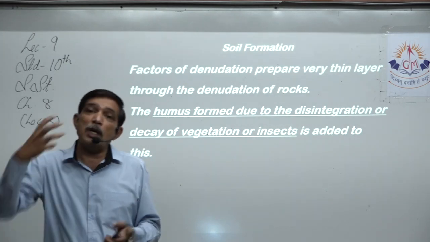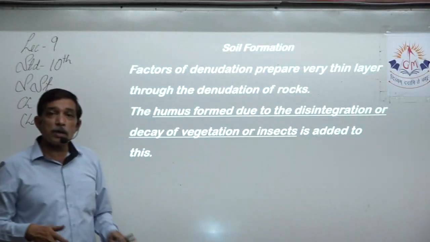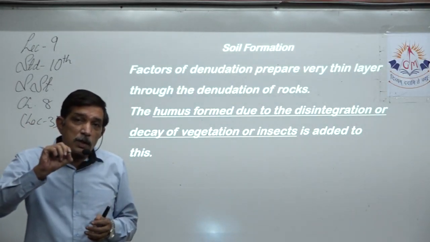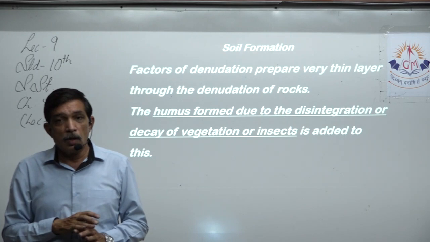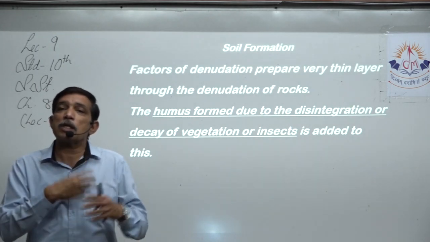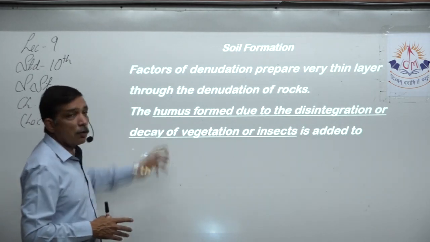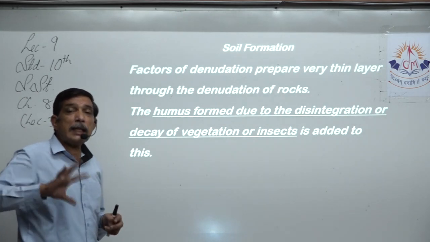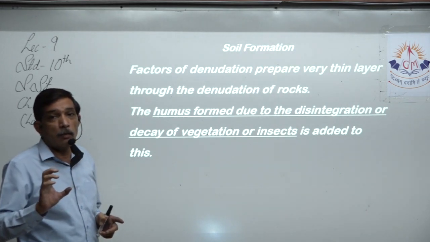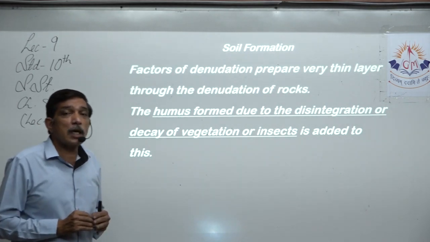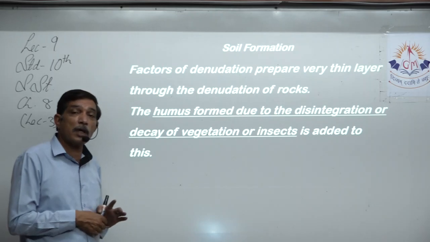So this biotic element is added to the thin layer formed through the denudation of rocks. It is already in small pieces in sediments, and the biotic elements also are in sedimentary form. So both of them get mixed so well, it becomes a natural mixture. And the humus, what is humus? The dead and the decaying part becomes the humus. It forms a very fertile layer, because those are the ingredients which are needed for the growth of the vegetation, right? Biotic elements plus minerals available from the rocks.